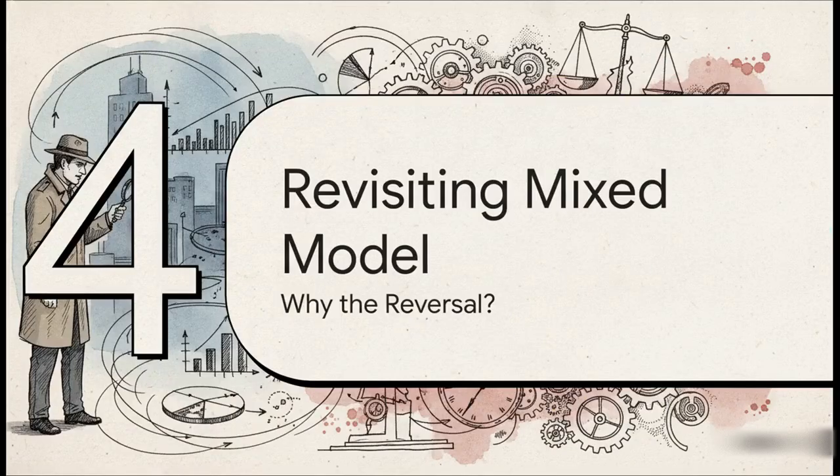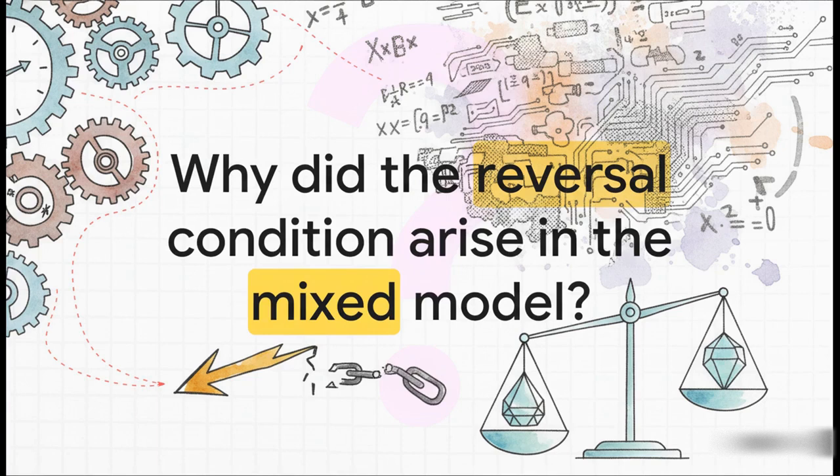Moving on to Section 4, Revisiting the Mixed Model. Why did the reversal happen in the first place? Woodland was a pretty thorough investigator. He didn't just propose a shiny new model and walk away. He dug in, which begs the question, why on earth did Das and Lee's mathematical engine spit out such a weird, highly restrictive requirement in the first place? Let's trace the actual mechanics of their error.